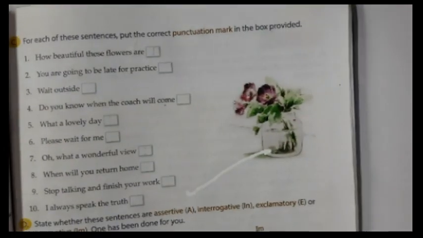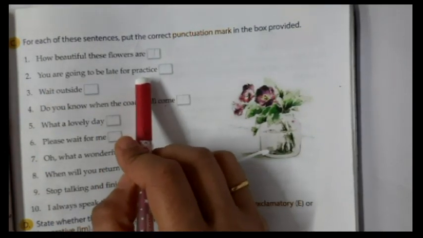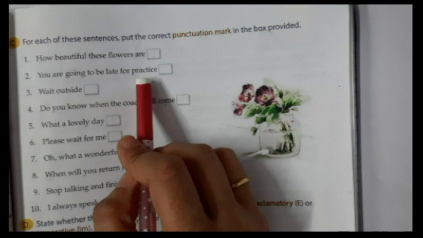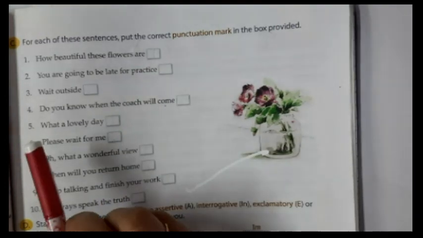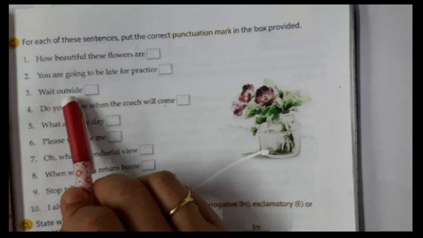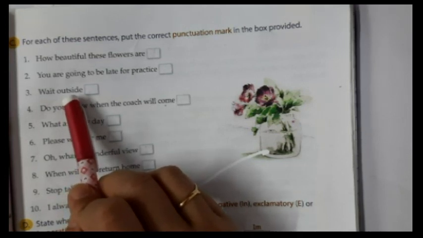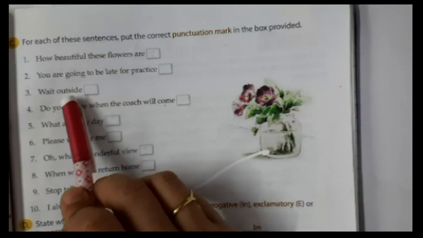Alright? Next, "You are going to be late for practice." Yes, what kind of sentence is this? You're right, it is an assertive sentence. It is a statement. So what should come here? Next, "Wait outside." This is an instruction. So it is an imperative sentence. Alright?